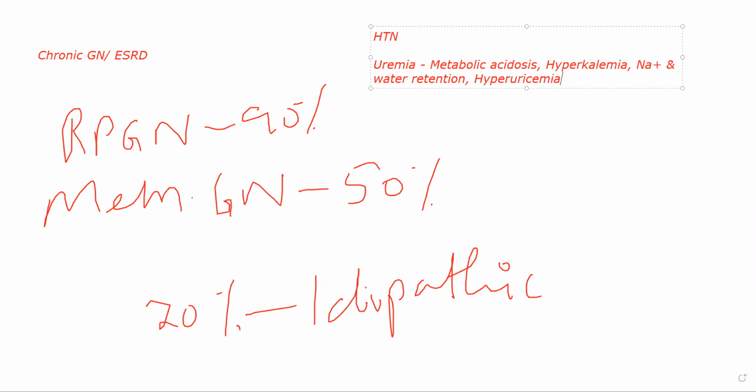So all of this will be associated with patients who have chronic glomerulonephritis or end-stage renal disease. Renal function will get completely deteriorated, and patients generally die if they are not given a renal transplant. A renal transplant is a must in chronic glomerulonephritis. If they don't get a renal transplant, there is a good chance that the patient will die. Okay. So those are all the types of primary glomerulonephritis.